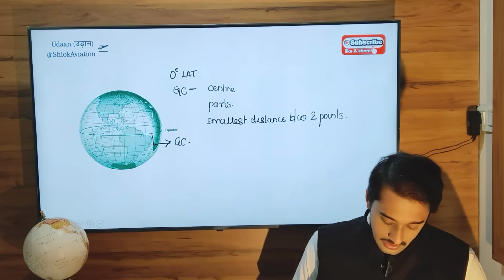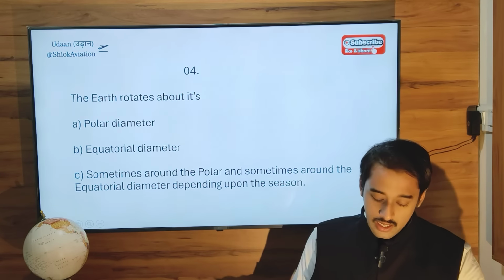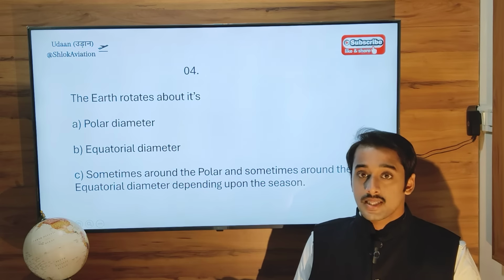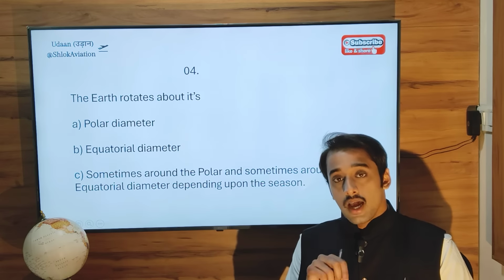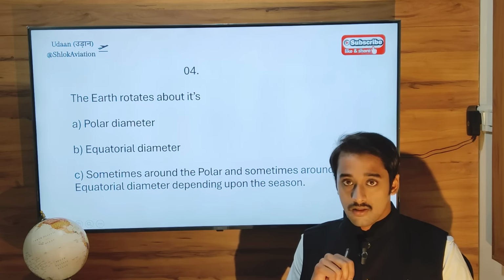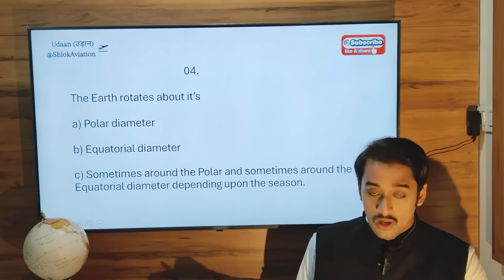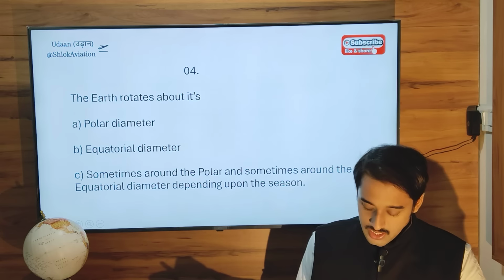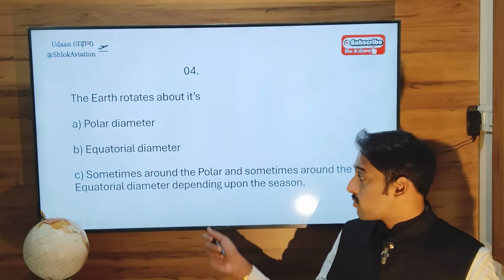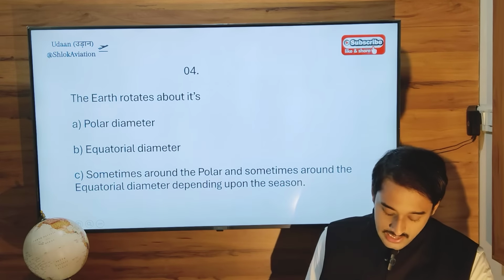Let's go to the next question. Question 2, question number 4 of R.K. Bali. The earth rotates about its dash. So the earth rotates around its own axis and the earth revolves around the sun. Both are different things. The options are polar diameter or equatorial diameter, sometimes around the pole, sometimes around the equator. So definitely this cannot be the option.